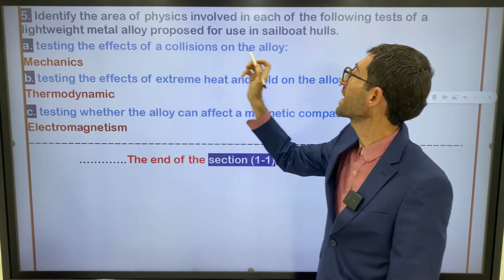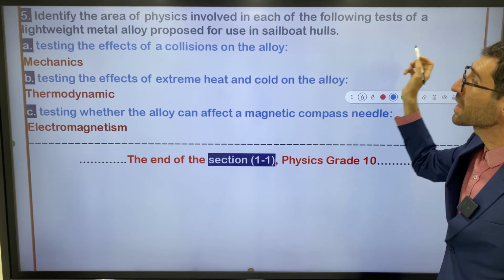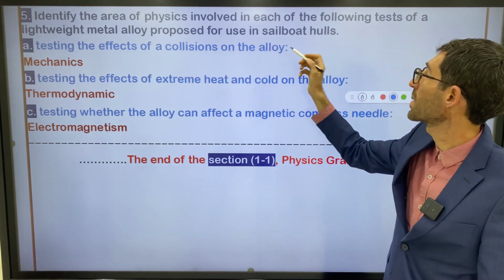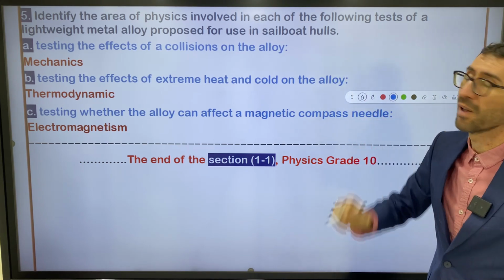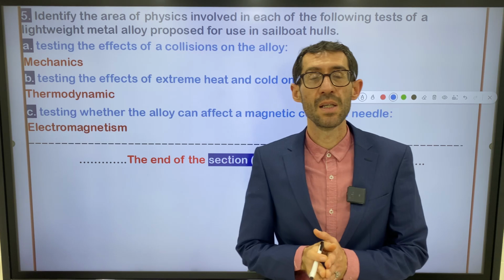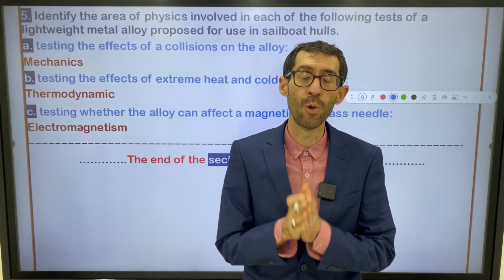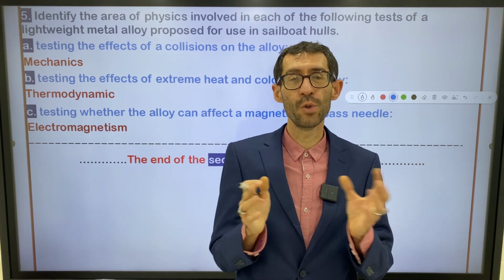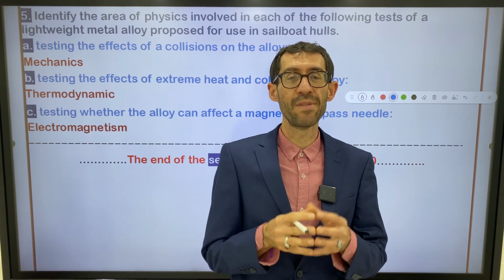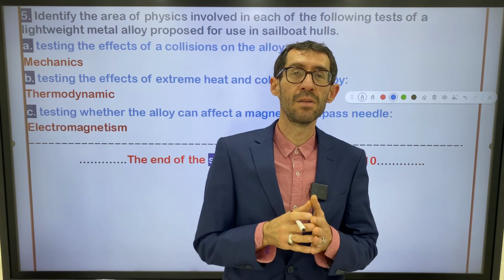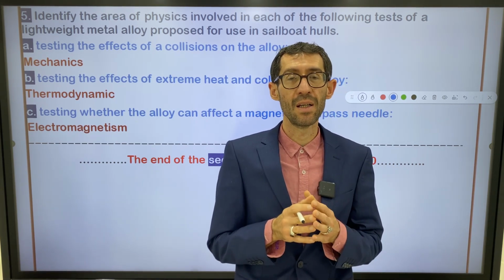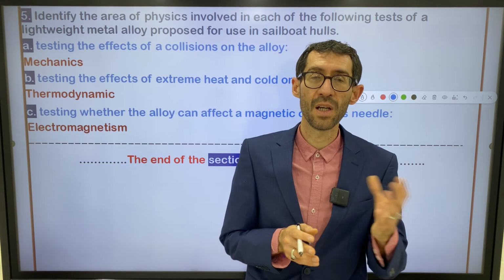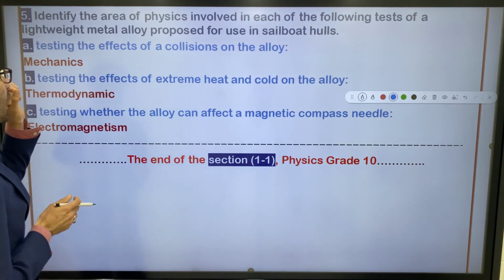Identify the area of physics involved in each of the following tests. A, test of the lightweight metal alloy proposed for use in sailboat hulls. We want to make a sailboat hull by means of an alloy. You know what an alloy is? An alloy is a mixture of two metals. For example, we have steel. Steel is not an element, it's an alloy. It's a mixture of carbon and iron. It becomes steel.